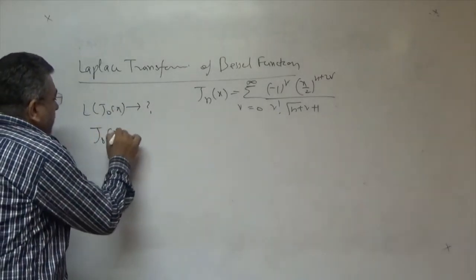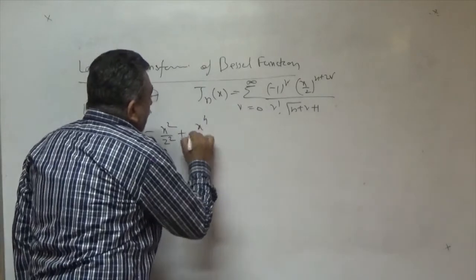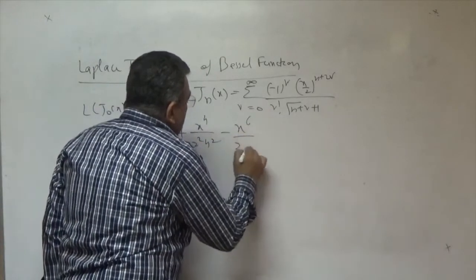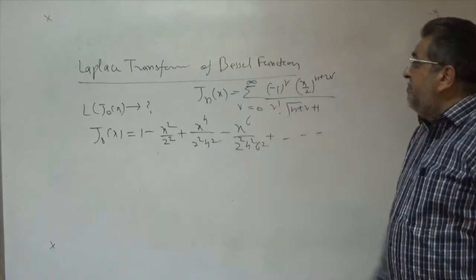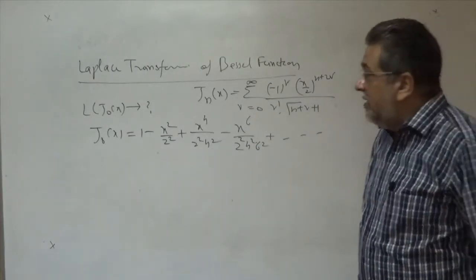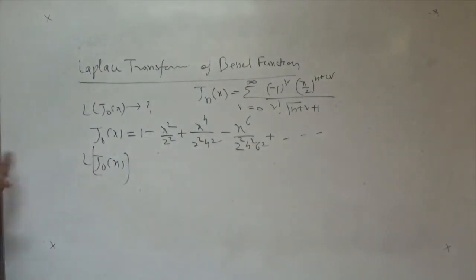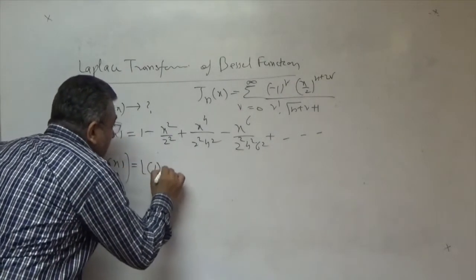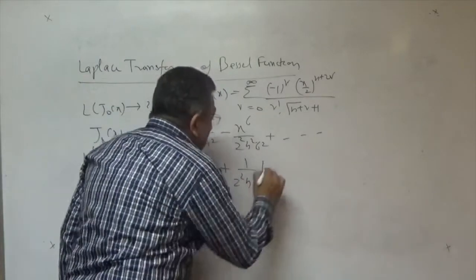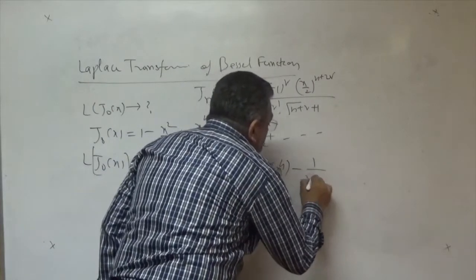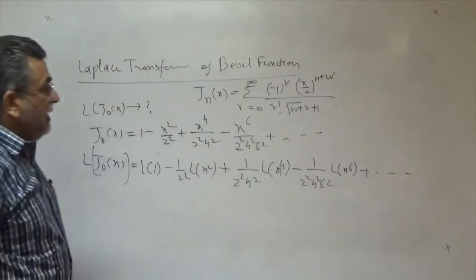If by this formula we put n equal to 0 and expand the summation, then we get the infinite series: 1 minus x square upon 2 square plus x to the 4 upon 2 square 4 square minus x to the 6 upon 2 square 4 square 6 square, and so on. Now, by the linearity property, we can separate the terms. The Laplace transform of 1 is a constant, then the Laplace transform of x square with 1 upon 2 square, the Laplace transform of x to the 4 with 1 upon 2 square 4 square, then the Laplace transform of x to the power 6, and so on.